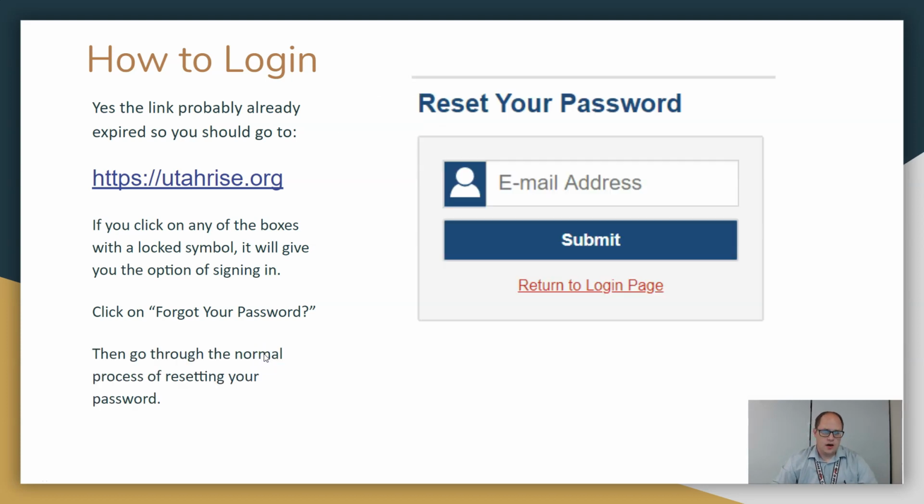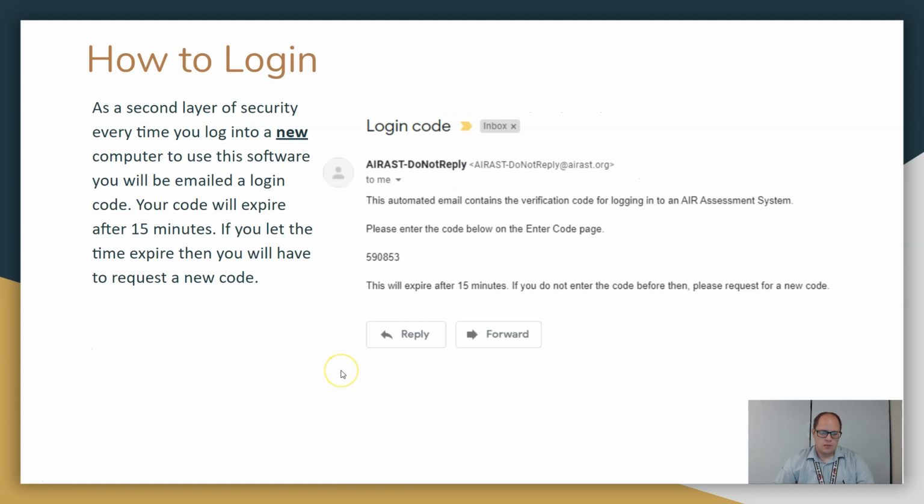So after you click forgot your password, go through the normal email reset process. When you do that, you'll get another email with a confirmation code. This is my code, and each code is different, so don't try using that if you try to log in. It sets a 15-minute timer, so the code is usable for 15 minutes. After that, you have to go through that same process again to get a code to make that work. It works pretty well.